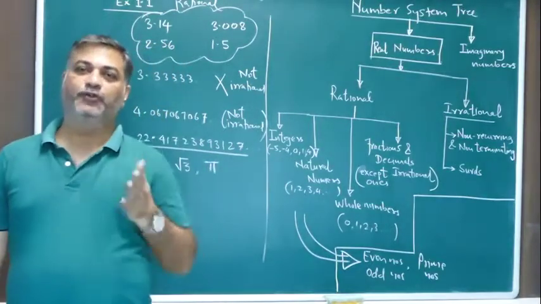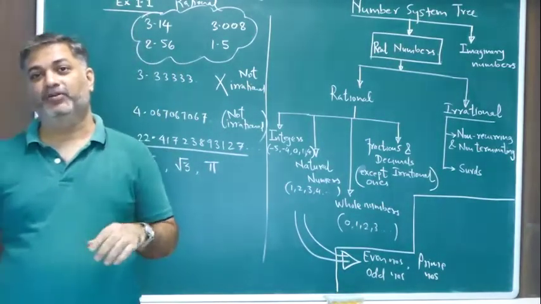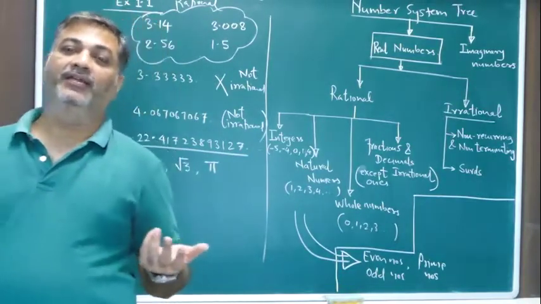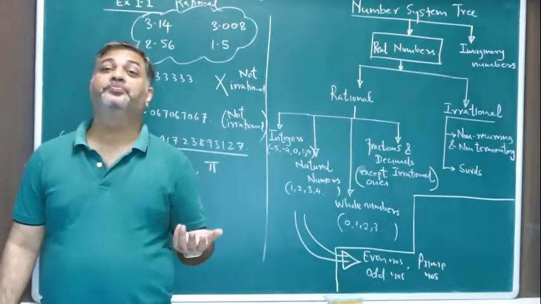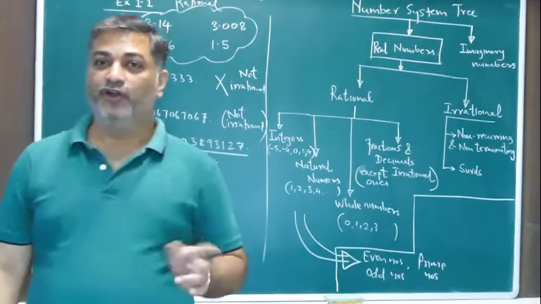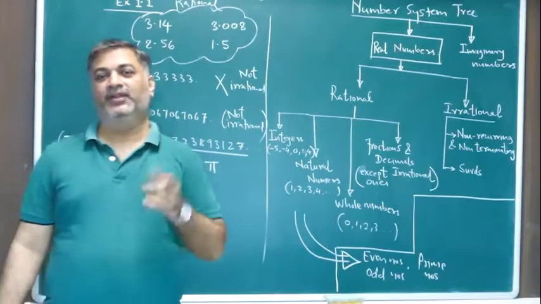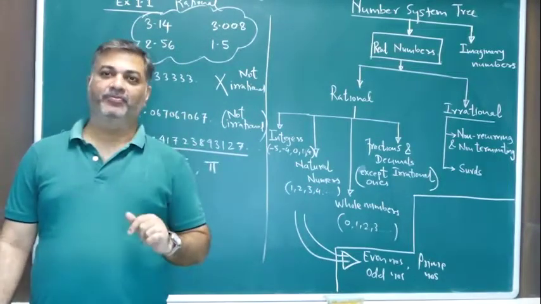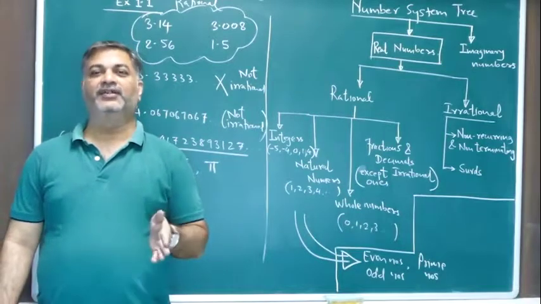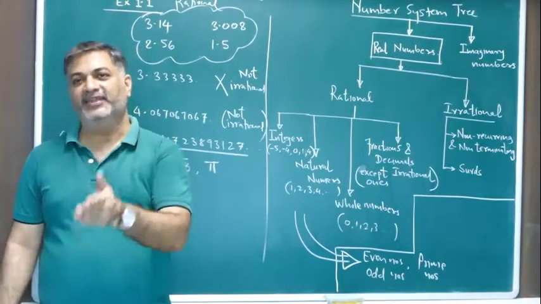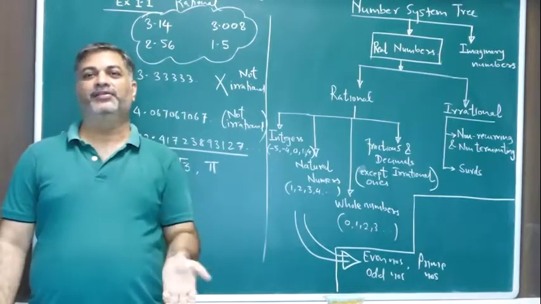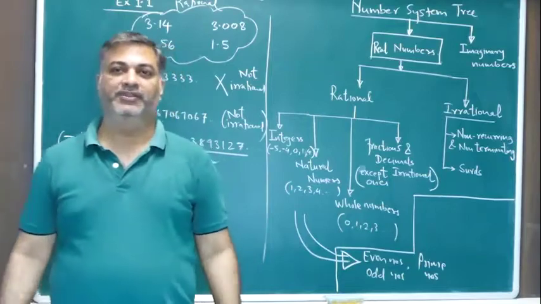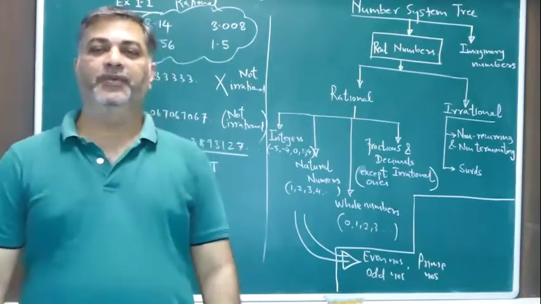Correct? So the smallest prime number is 2. Then after 2, you have 3, that's also a prime number. 5 is also a prime number. 7 is also a prime number. Then after 7, not 8, not 9, not 10, 11. 11 is a prime number. Then 12 is not a prime number. 13 is a prime number. Clear? Then after 13, 17. After 17, 19. After 19, 23. After 23, 29. So these are prime numbers, just to give you an example of what it means.